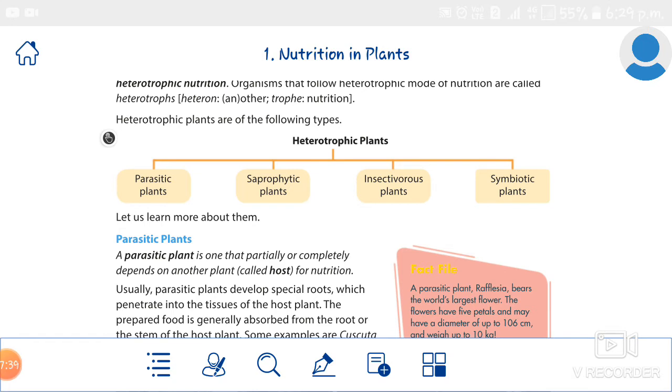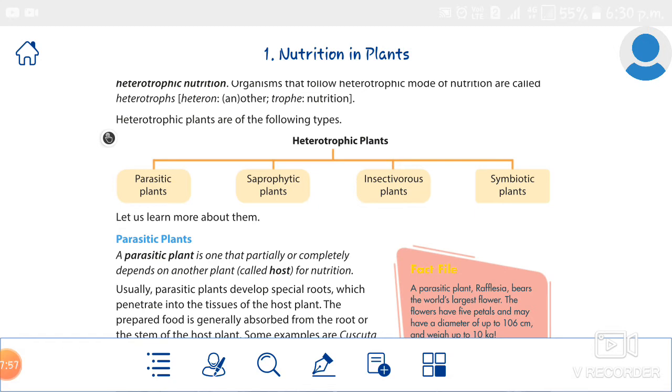But some non-green plants are unable to produce their own food. Why? Because they do not have chlorophyll. So these plants are not able to do photosynthesis, and they depend on other plants for nutrition.